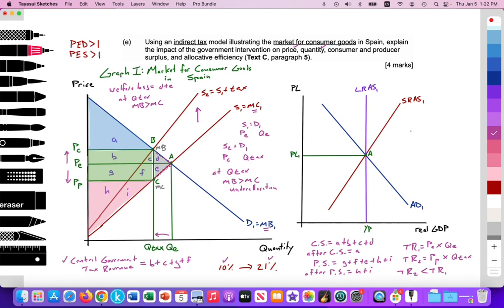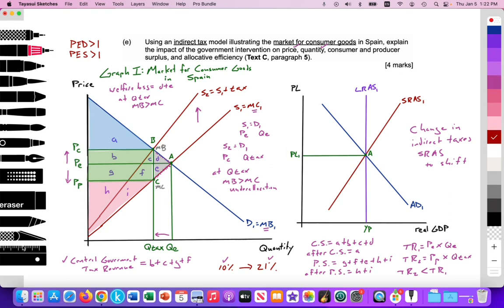So we have a change in indirect taxes, which will cause the SRAS curve to shift. So as this supply curve at the micro level decreases, at the macro level, it will also shift. And let's just assume a parallel shift here. So it's going to shift.